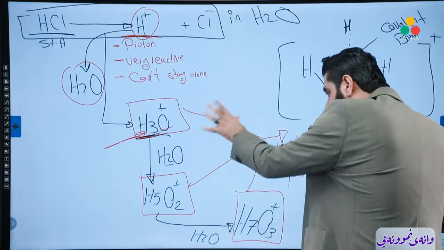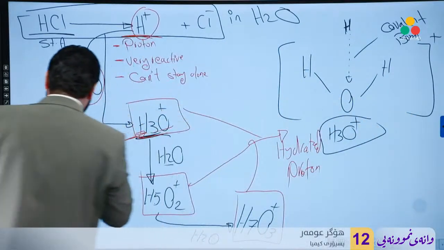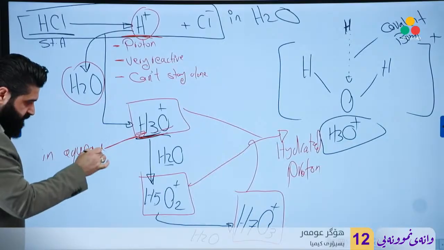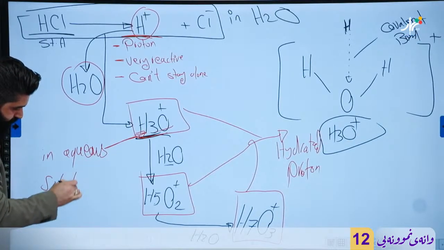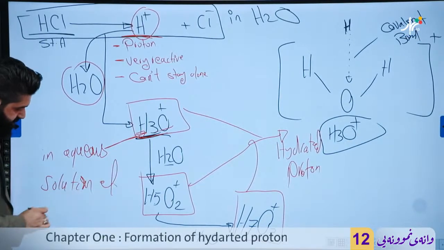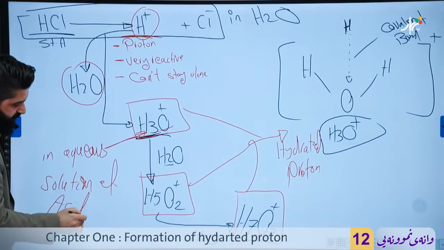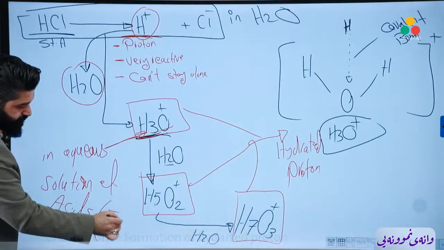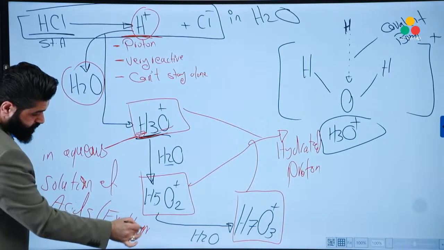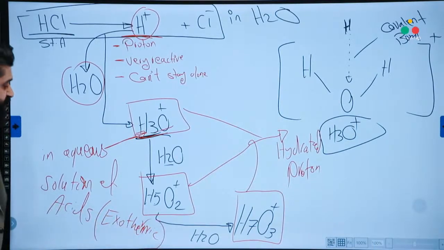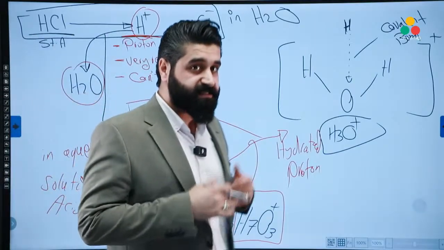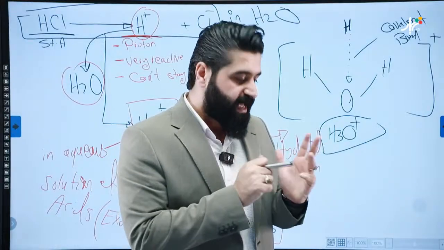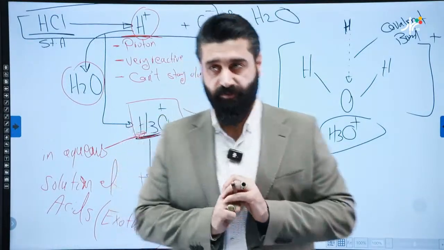And we'll get the following ions in aqueous solution of acids. And the whole process is exothermic. So formation of hydrated proton is a special process for an acid's aqueous solution. This is an exothermic process.